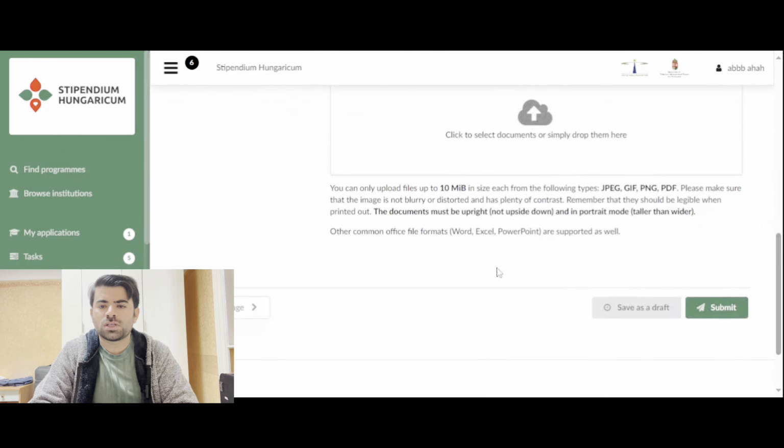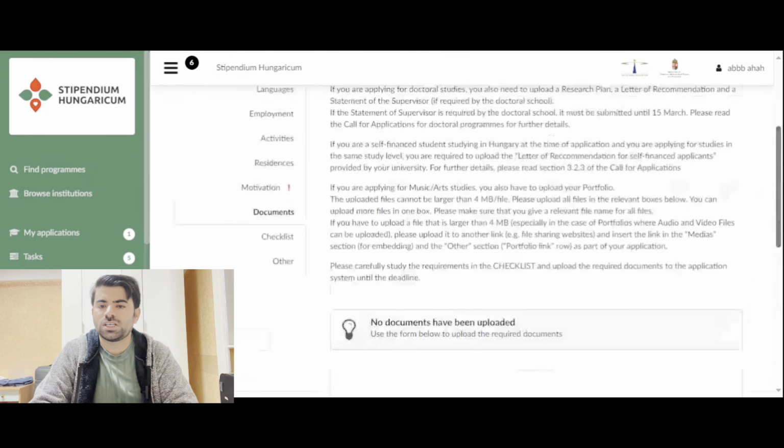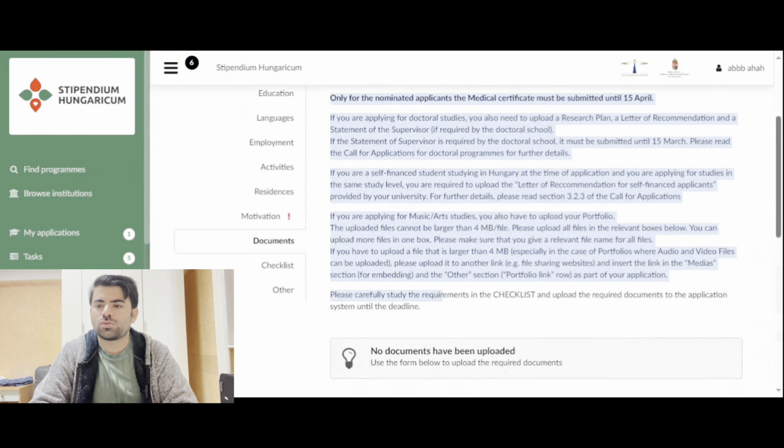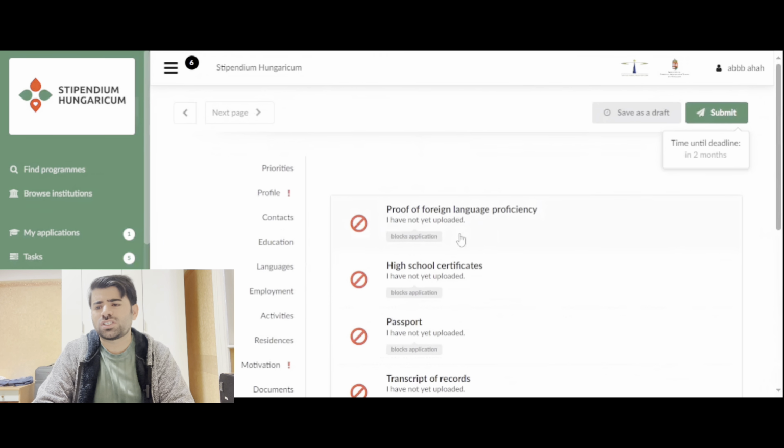You have to select all the documents that are mentioned here in this paragraph, and it will be very easy for you to read it out and then select all the documents and upload them. Now the second last option is the checklist. Here you can see proof of foreign language proficiency. It's actually an English proficiency certificate from your previous institute. You have to ask them that you want to study there and you need an English proficiency certificate. They will make it for you, and you just have to upload it here.